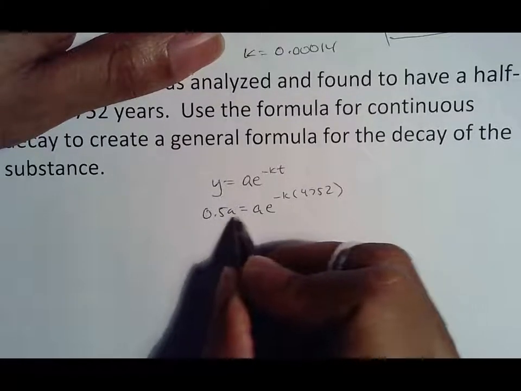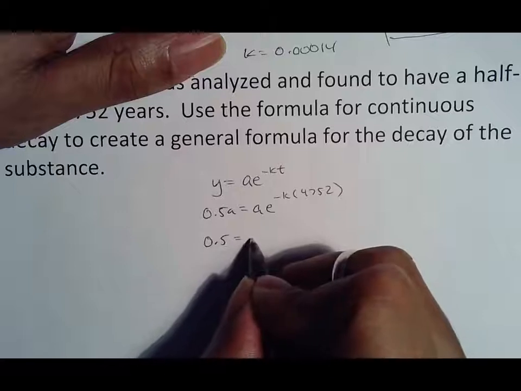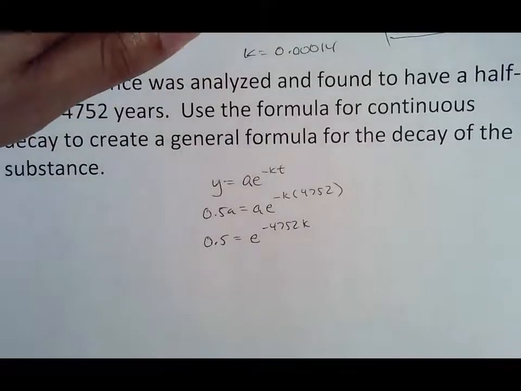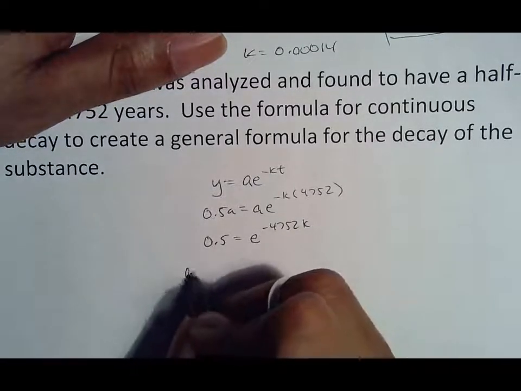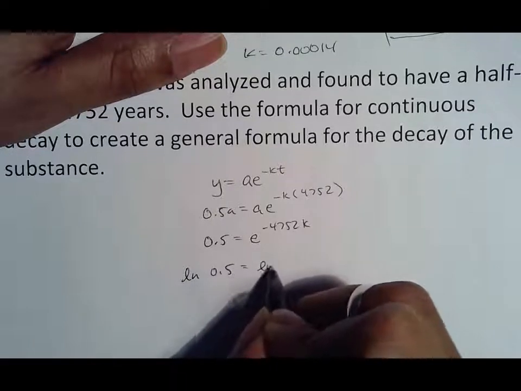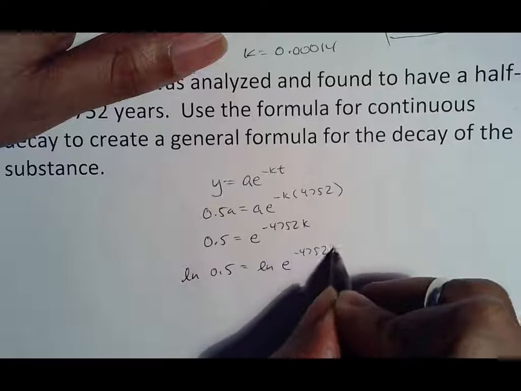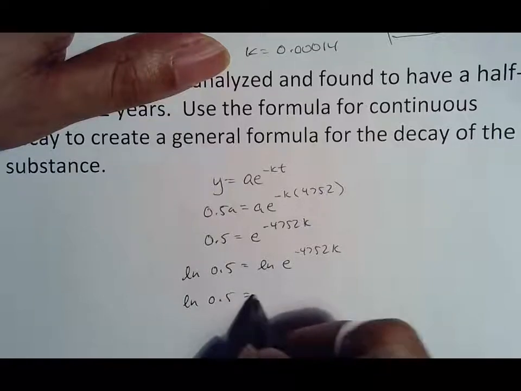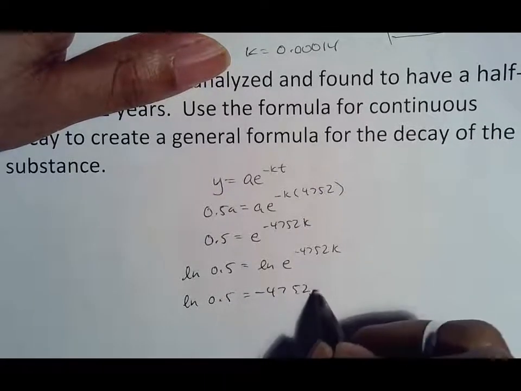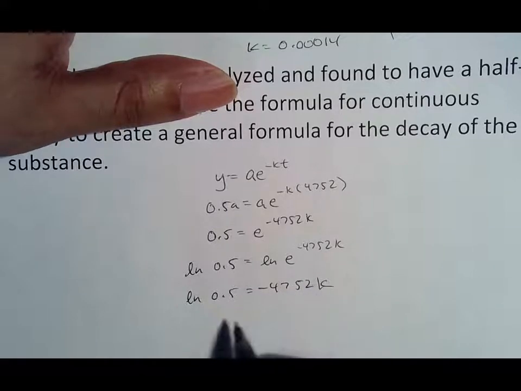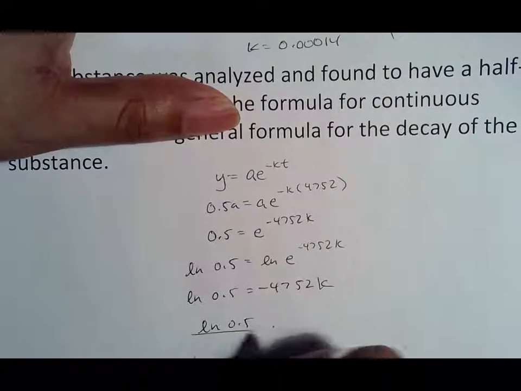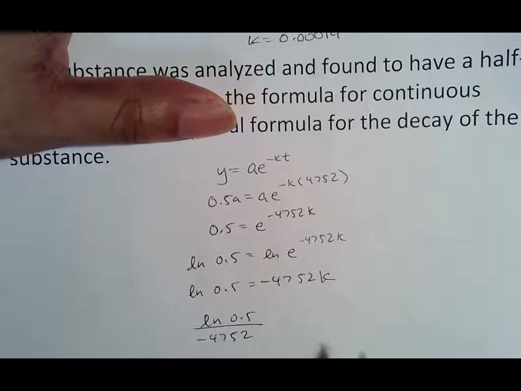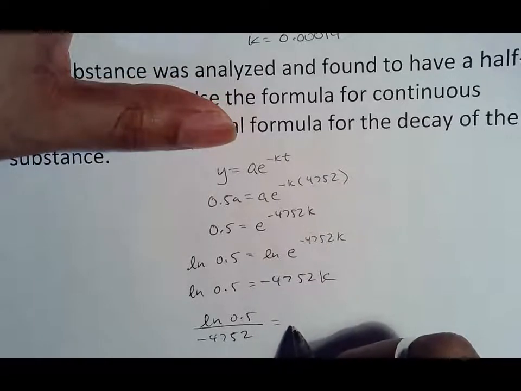Now we're going to go ahead and recognize that A is on both sides, so we get 0.5 equals e to the negative 4752k, because remember I'm just multiplying those out. From there I want to get rid of the e, so I do natural log of both sides. From there my e's cancel out, so ln of 0.5 equals negative 4752k. From there again, I want to divide by 4752, and I know the computer is going to put the negative there, but you should be fine putting it on the bottom. If it says you're wrong because of that, it means you messed up somewhere else.